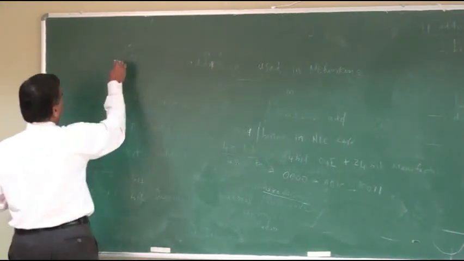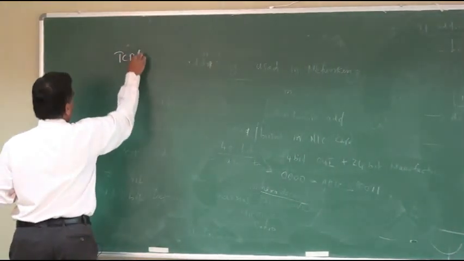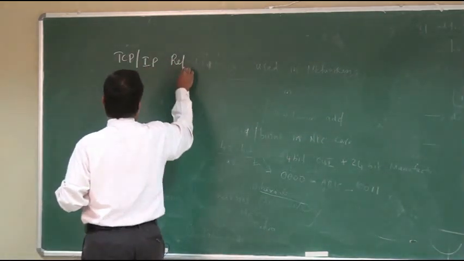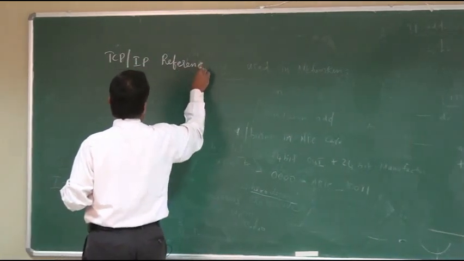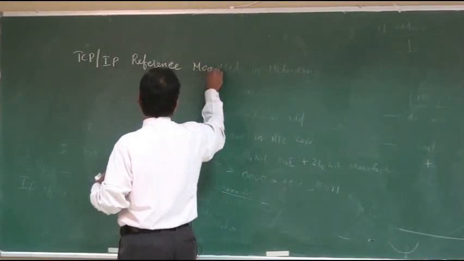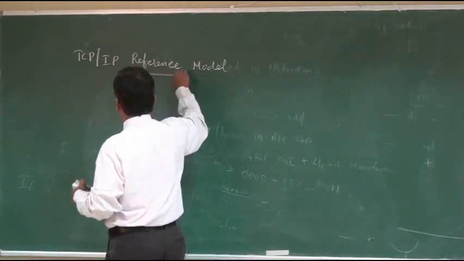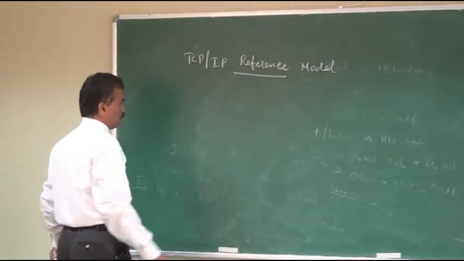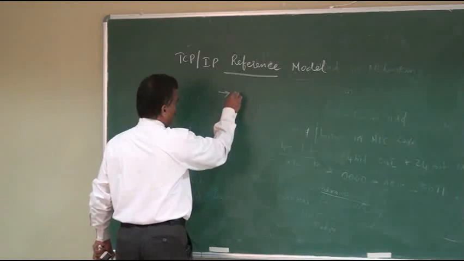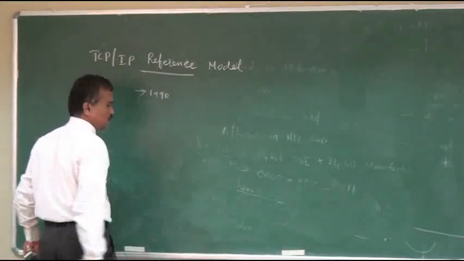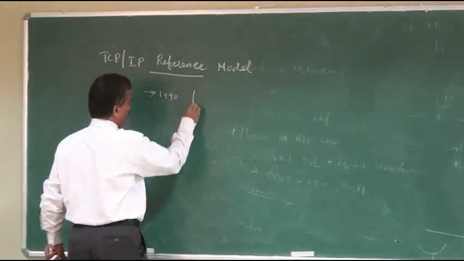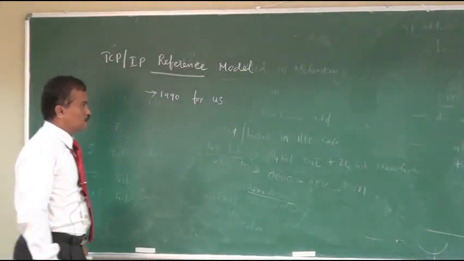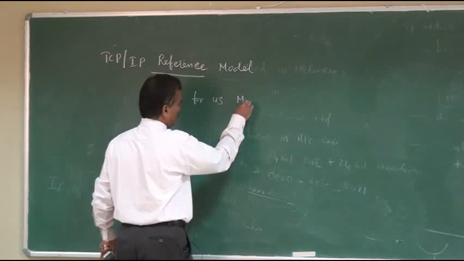So next we will see one of the important models used in networking, the TCP/IP reference model, because all our communications happen through this model only. Actually this model was developed in the year 1990, right, for US military purposes.